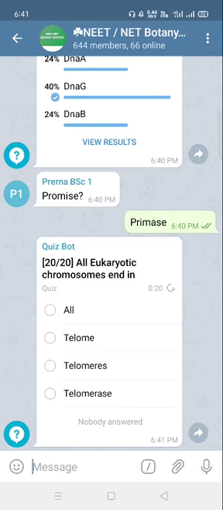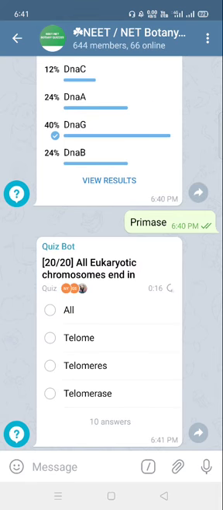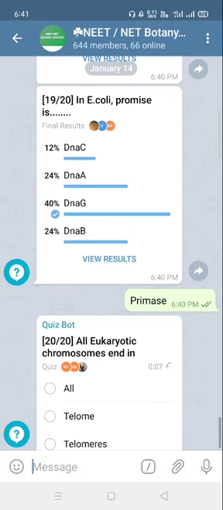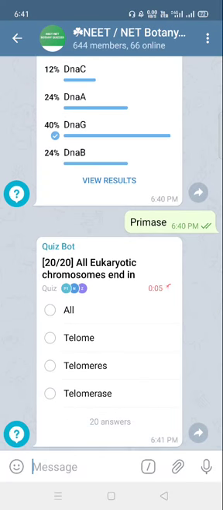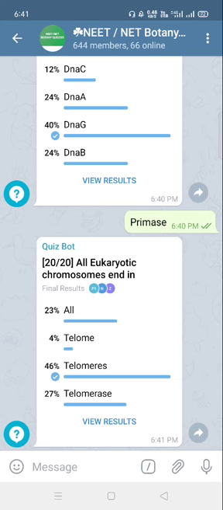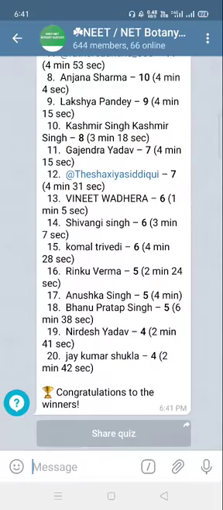Telomeres are found at the end of all eukaryotic chromosomes. So DnaG is primase, and all eukaryotic chromosomes end in telomeres. This is the last answer.